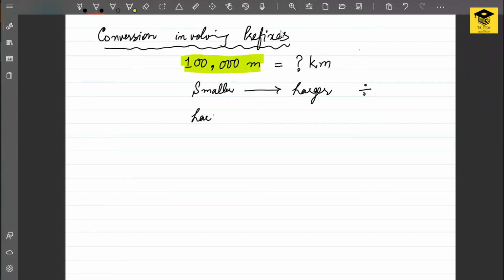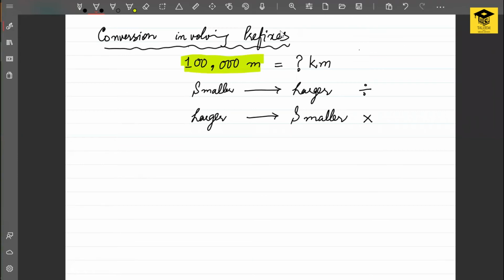And if you are doing the opposite, if you are using a larger unit and you need to find out the same quantity in a smaller unit, then you will be using the multiplication operation. Let me explain this rule with a few examples now.